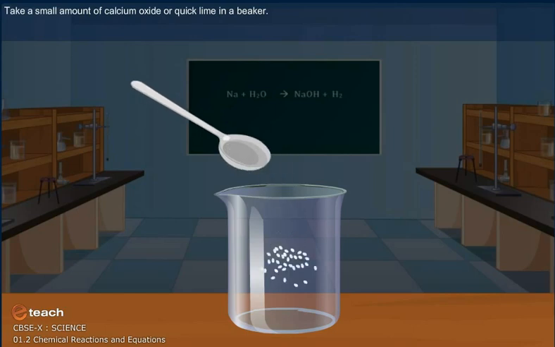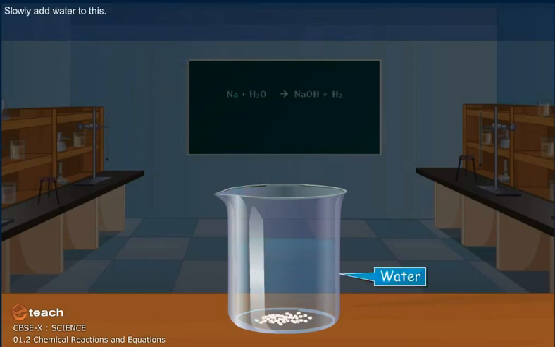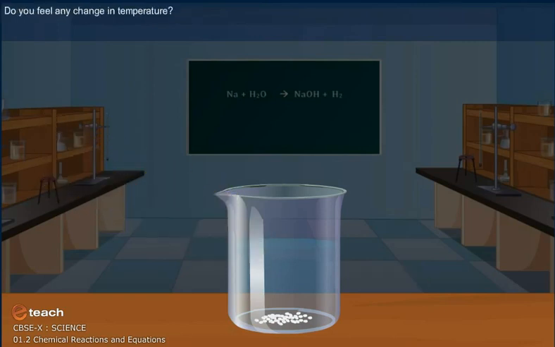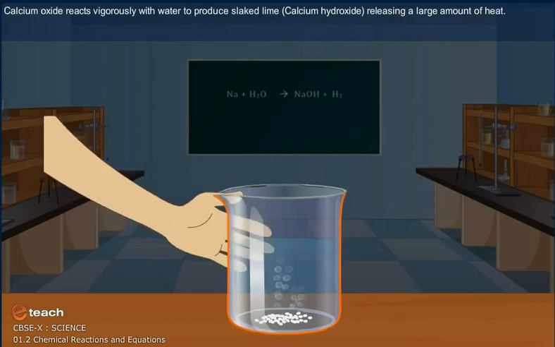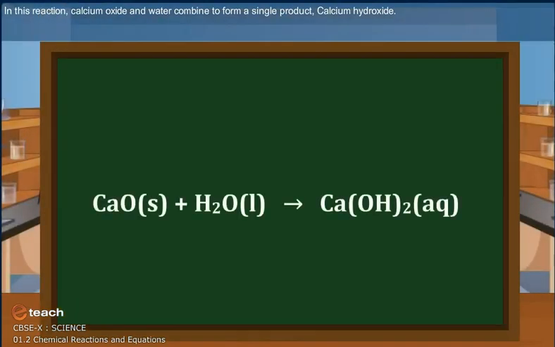Take a small amount of calcium oxide or quicklime in a beaker. Slowly add water to this. Touch the beaker. Do you feel any change in temperature? Calcium oxide reacts vigorously with water to produce slaked lime or calcium hydroxide, releasing a large amount of heat. In this reaction, calcium oxide and water combine to form a single product, that is, calcium hydroxide.